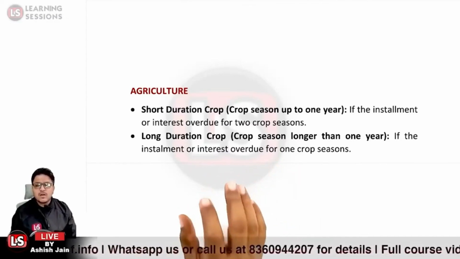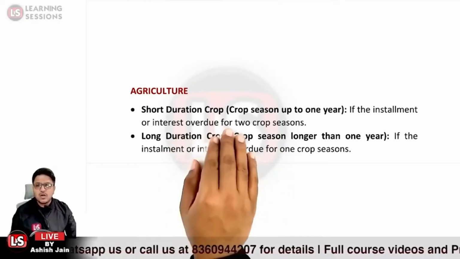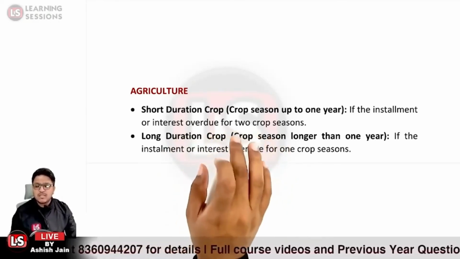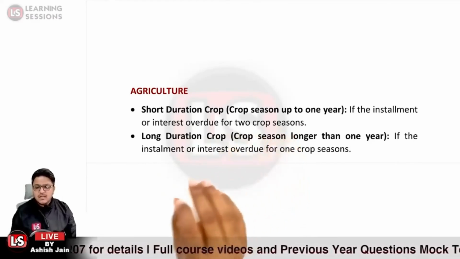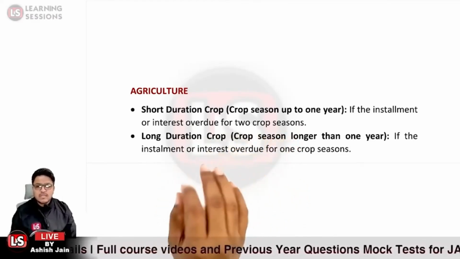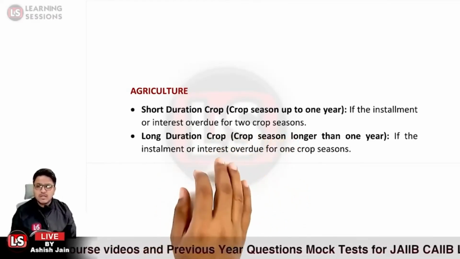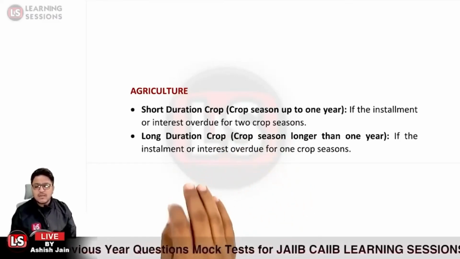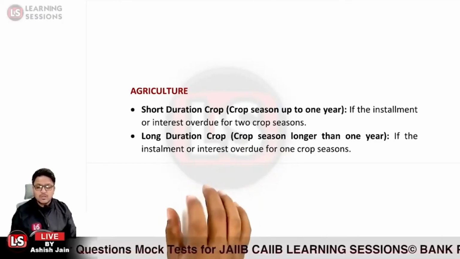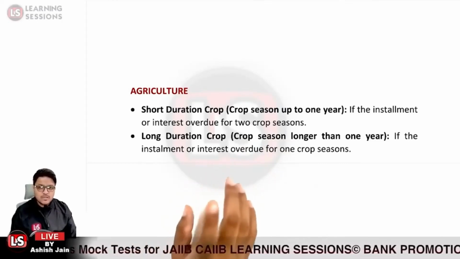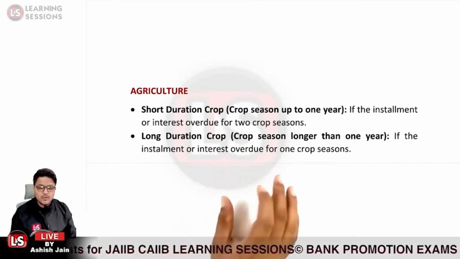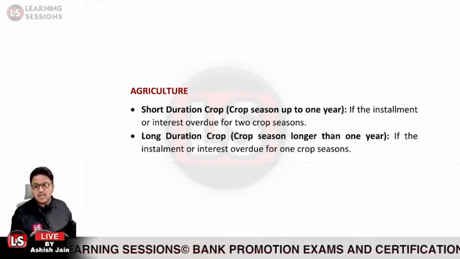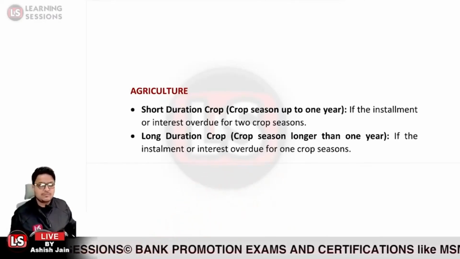So if the installment or interest in the case of the short duration crop is due for 2 crop seasons, in that case it will be classified as a non-performing asset. And in the case of the long duration crop, where the crop season is longer than 12 months, if your interest or principal or both are overdue for one crop season, in that case it is considered to be a non-performing asset in the case of agriculture.